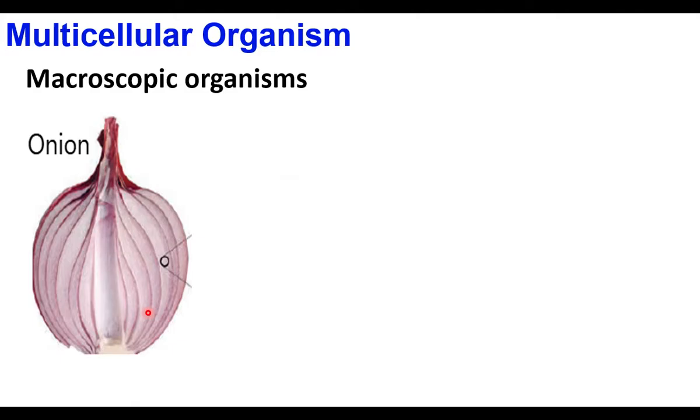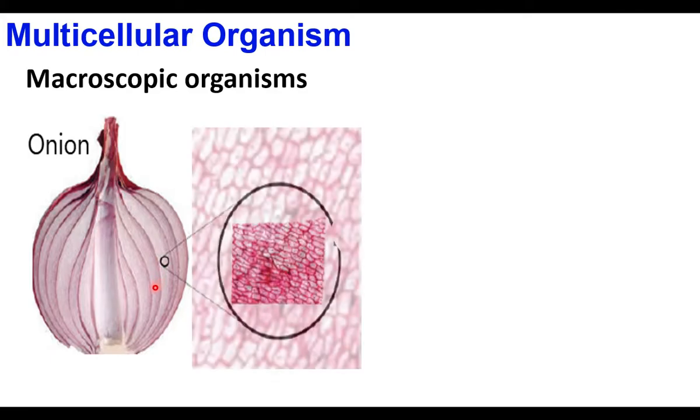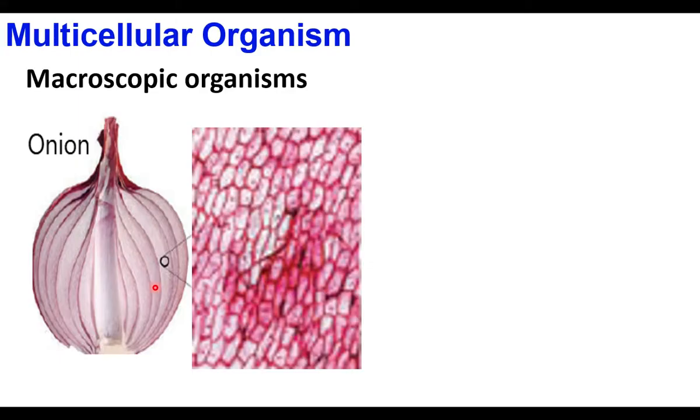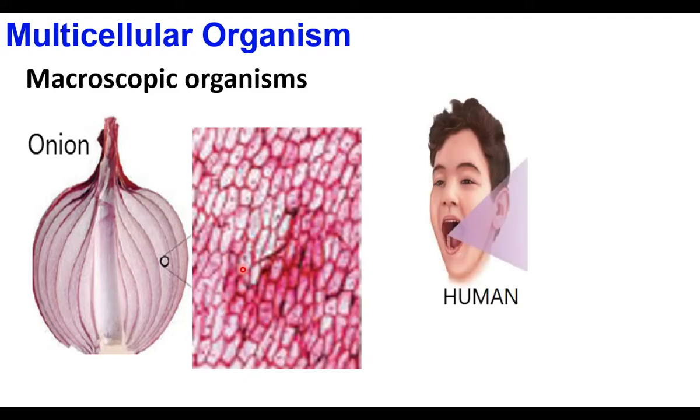If we take a small slice of onion and keep it under microscope, we will see thousands of cells, because microscopes make the size of objects bigger. And animals also have animal cells. Human beings have animal cells.